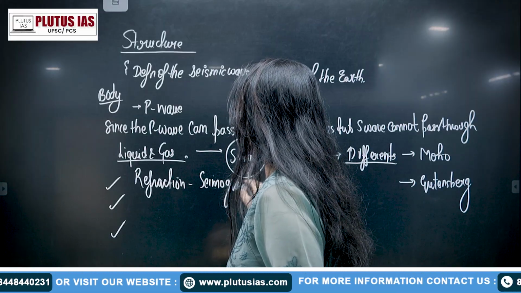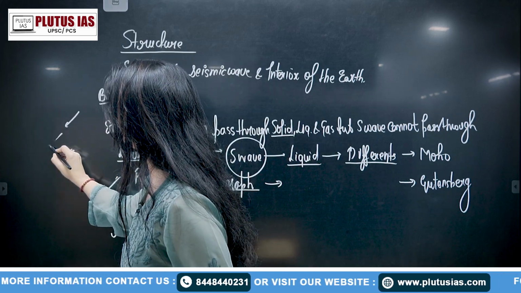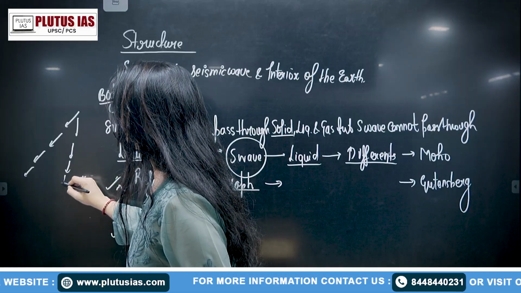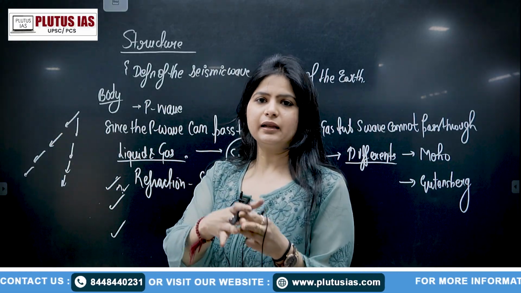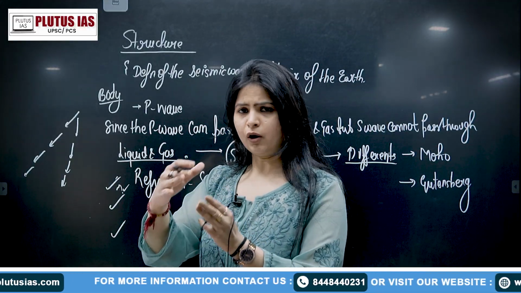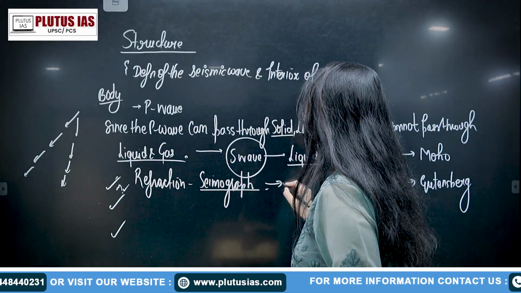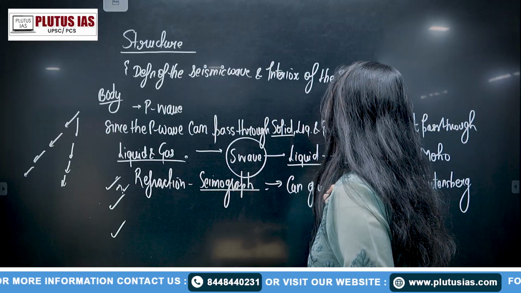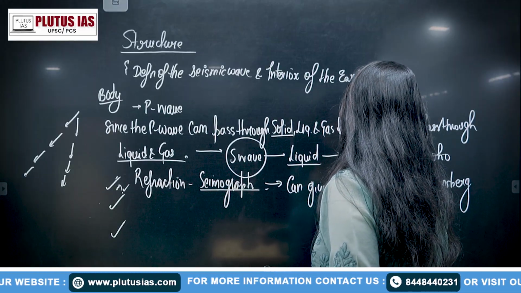So with the study of the seismograph, with the help of refraction, because refraction was taking place, you can also draw a diagram in support of this question. It was going from the rarer to the denser medium, and again in between the density decreases, so from the denser to the rarer, then refraction will happen and the seismograph can give the evidence that density is changing.